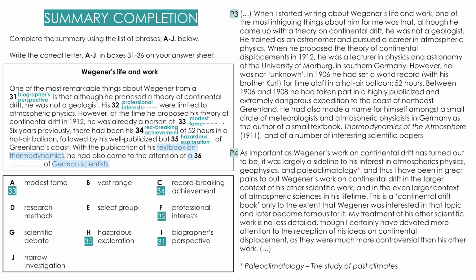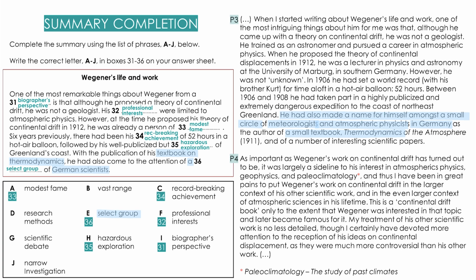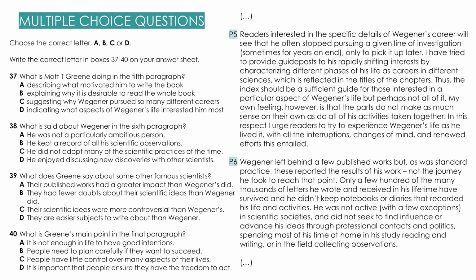So the key words are textbook on thermodynamics and German scientists. Here is the correct sentence in the passage. He'd also made a name for himself among a small circle of meteorologists and atmospheric physicists in Germany, or German scientists. And a small circle is similar to a select group. 36E. Now, let's have a look at multiple choice questions.